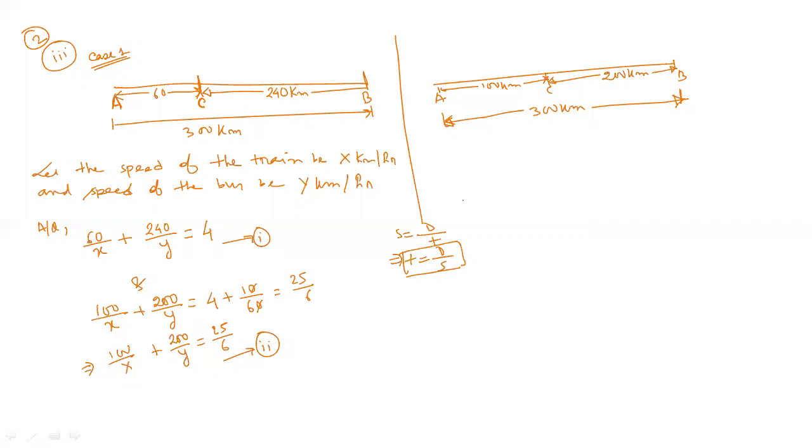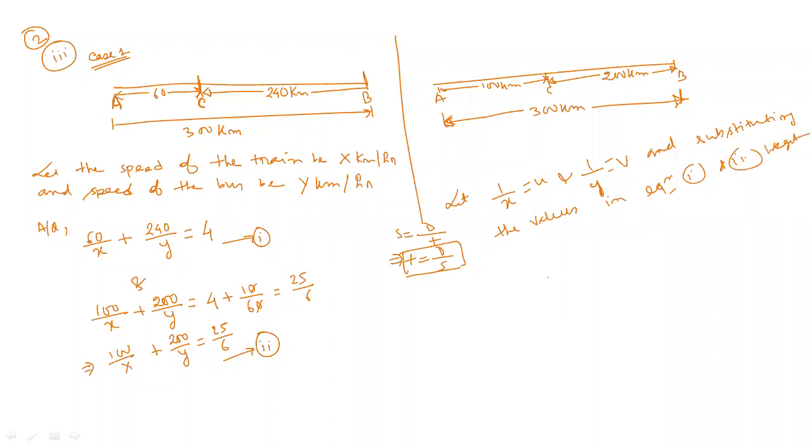Let 1 by x equal to u and 1 by y equal to v, and substituting the values in equation number 1 and 2, we get 60u plus 240v equal to 4.